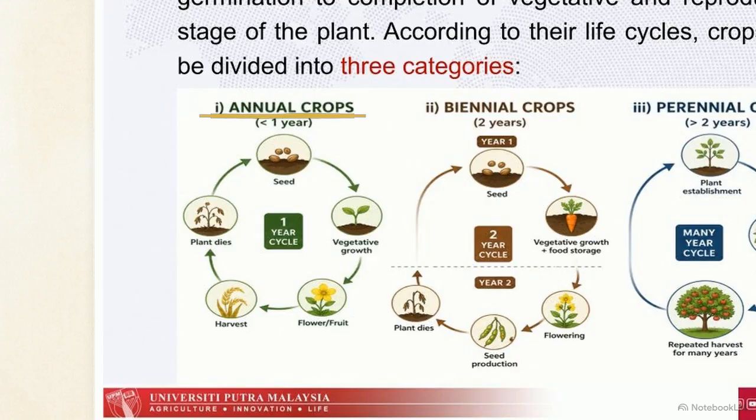Looking at this diagram of annuals on the left, you see a rapid biological sequence: quick germination, vegetative growth, flowering, and fruit production. Once harvested, the plant dies. Therefore, every single production cycle requires starting completely over from seeds.